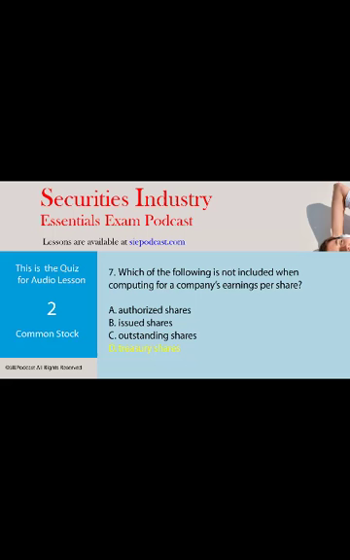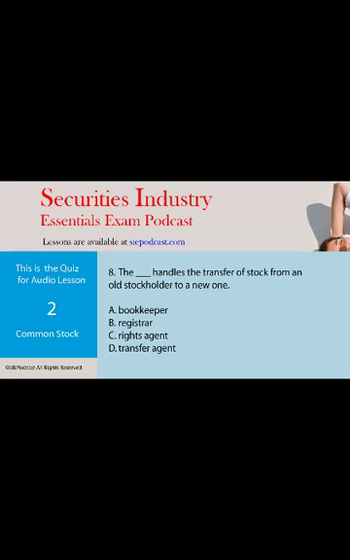So any authorized shares that have not been issued would not be included in the calculation of earnings per share, as well as treasury shares. But if a company's stock is authorized and issued, those would be the outstanding shares, and the outstanding shares are what is used to calculate the earnings per share of a company.